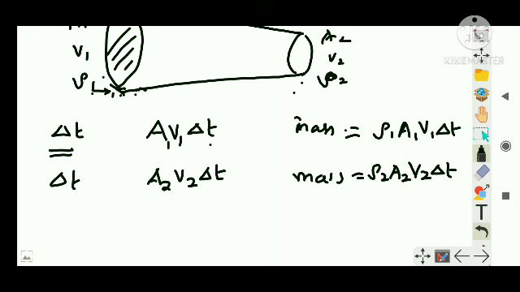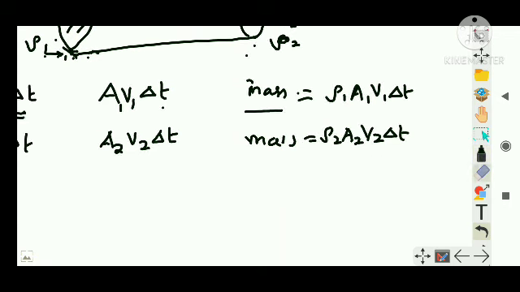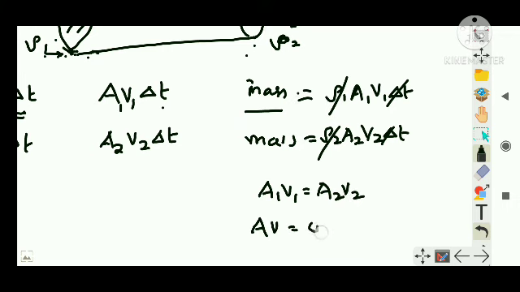Now we know that the amount of water which has entered should be equal to the amount of water which is leaving. In the pipe, how much water comes in, that much should leave, right? So these two are equal, and I can cancel them, and the density is the same. So I can write A1 V1 is equal to A2 V2, that is, AV is equal to constant.